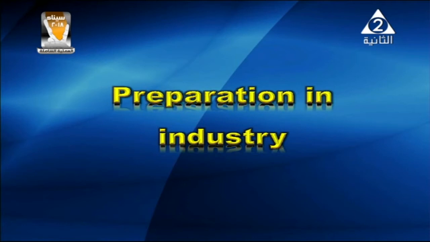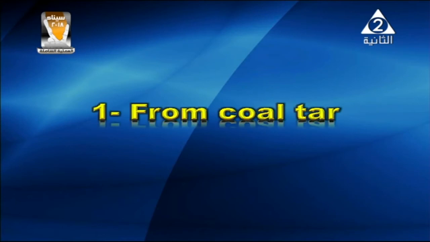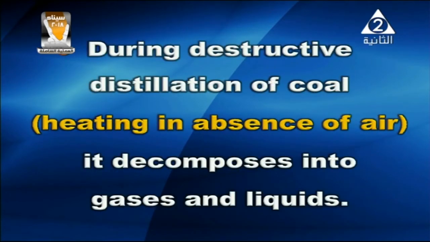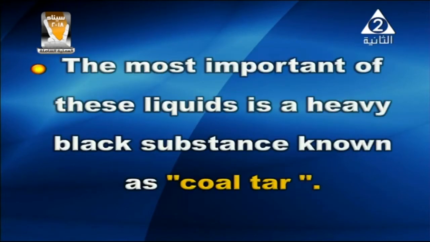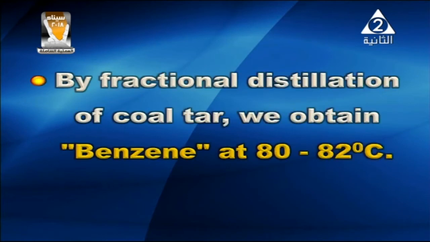Now, we are going to discuss the preparation of benzene in the industry, from coal tar. During destructive distillation of coal, heating in absence of air, it decomposes into gases and liquids. The most important of these liquids is a heavy black substance known as coal tar. By fractional distillation of coal tar, we obtain benzene at 80 to 82 degrees Celsius.